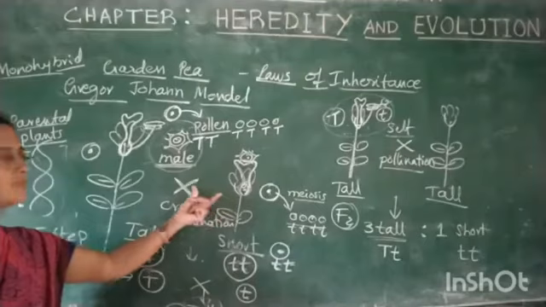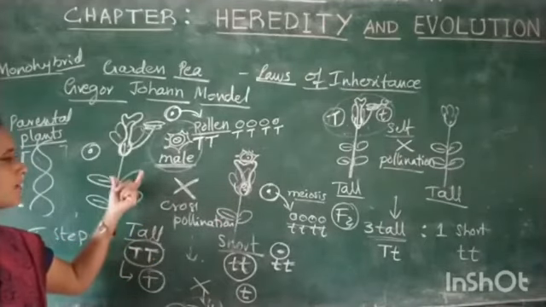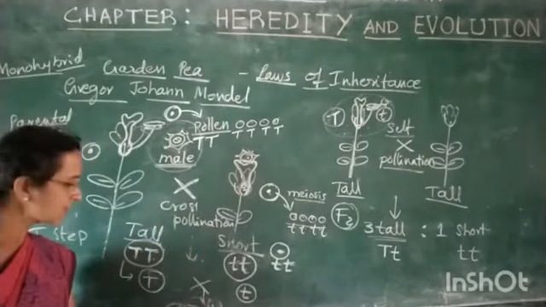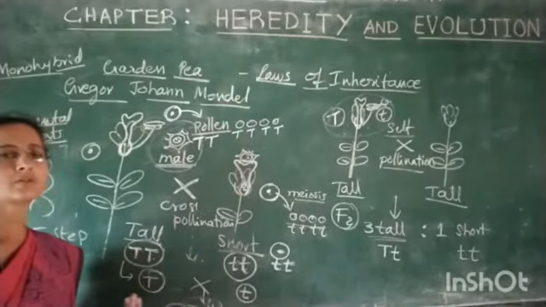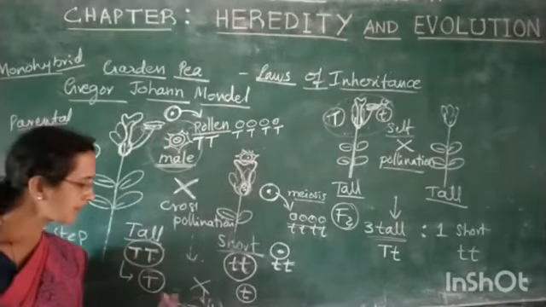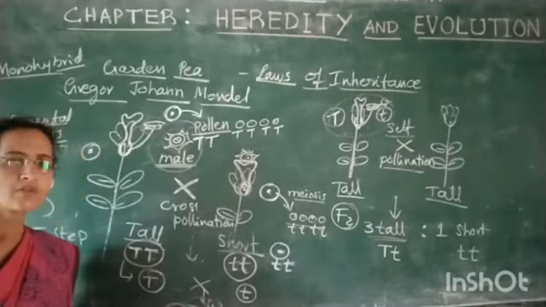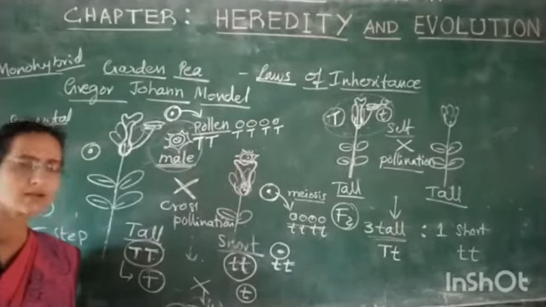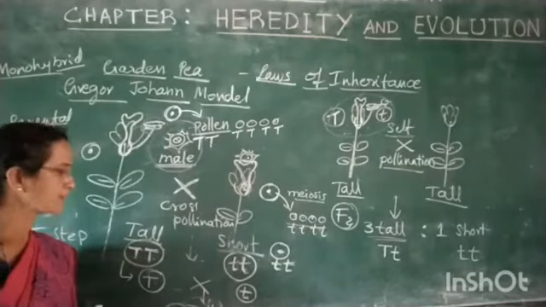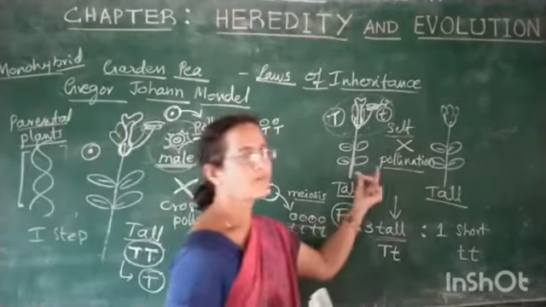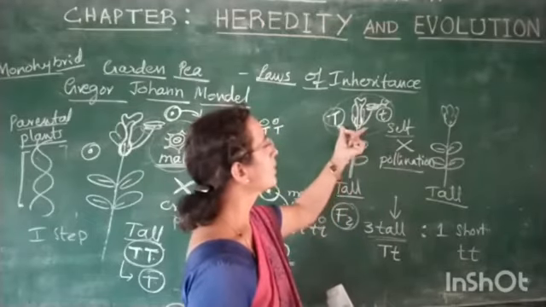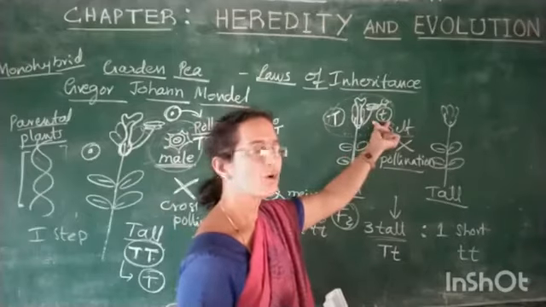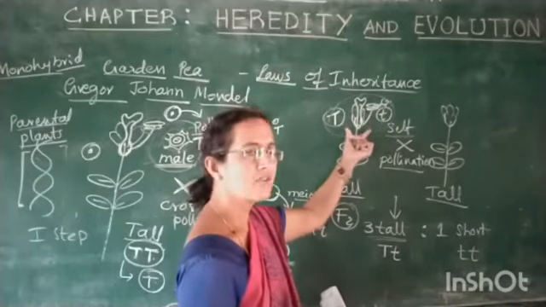So when we cross-pollinate, all the obtained tall plants were having the two contrasting factors in the character. That is, one factor denoting the tallness and another denoting the shortness of the plant. So when this tall plant has the two factors, that is, one gene for the tallness and another gene for the dwarfness, these two are being self-pollinated.